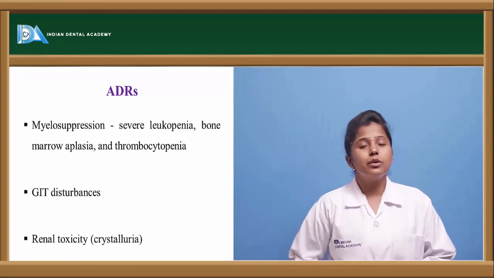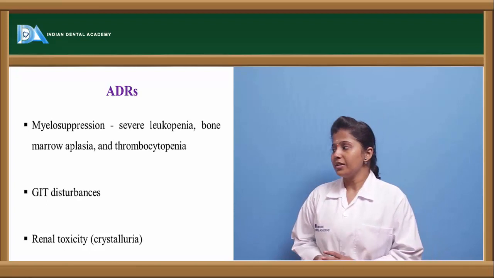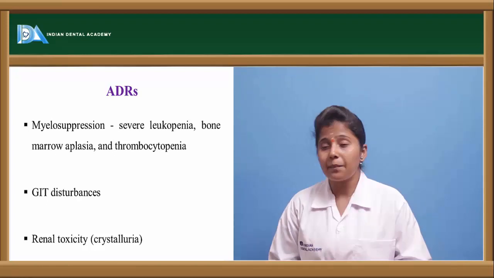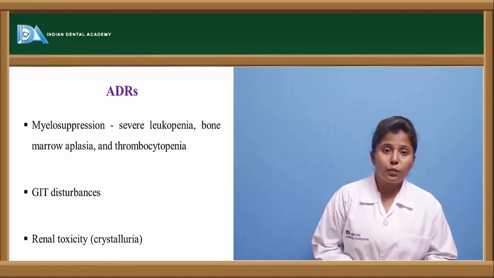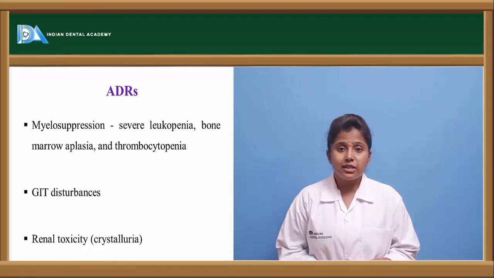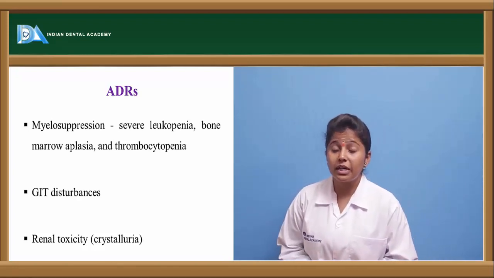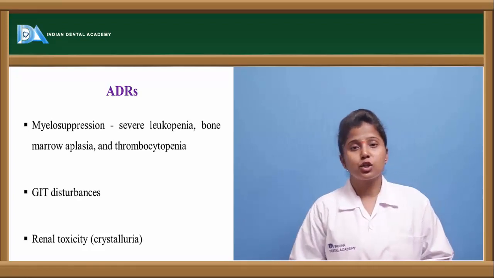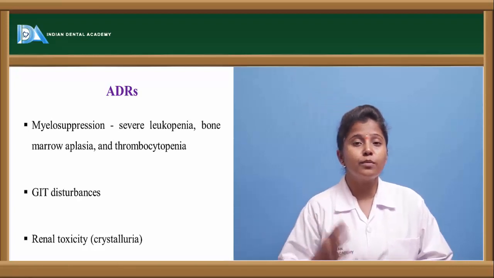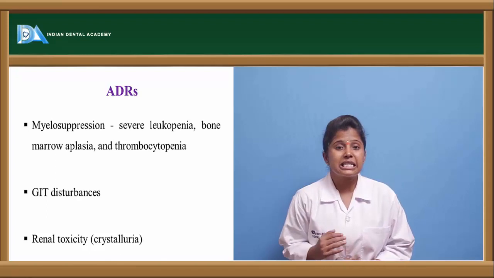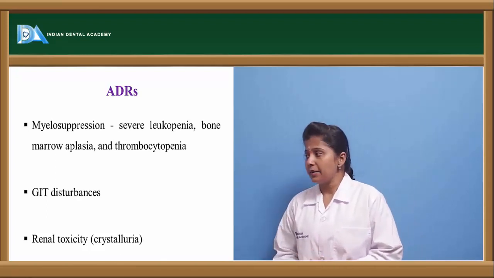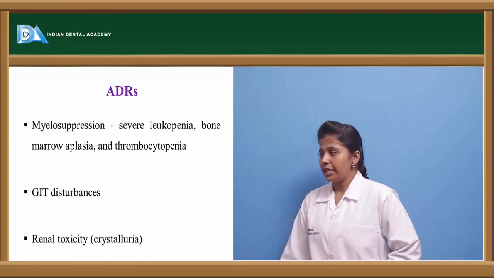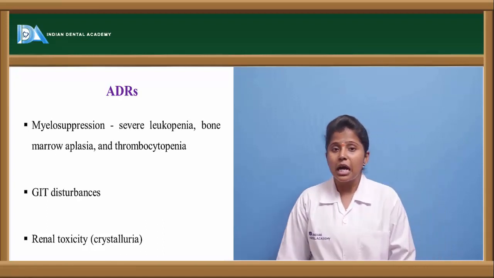So let us see what the adverse effects of this methotrexate are. The first thing is myelosuppression. The immune system will be suppressed, and because of the suppression of the immune system, there will be severe leukopenia. Leukopenia is nothing but a decreased count of leukocytes. The leukocyte count will be reduced and thereby the immune system will be weakened, and there is bone marrow aplasia. Bone marrow is a place where the blood cells are synthesized, so bone marrow suppression takes place, and thrombocytopenia, that is the decrease in the count of platelets or thrombocytes. It also causes GI disturbances and even renal toxicity.